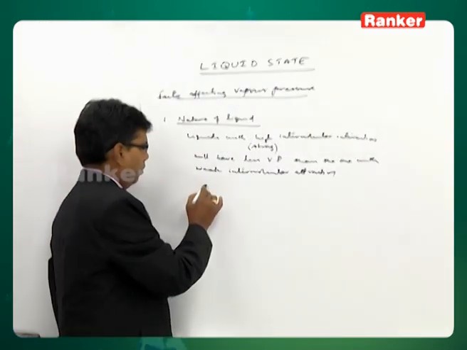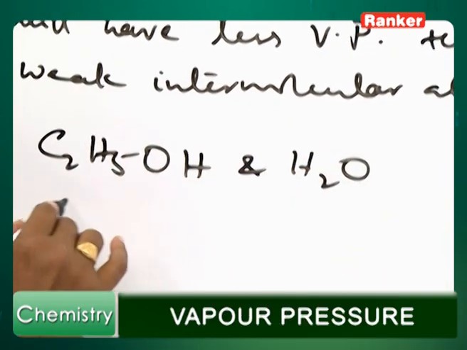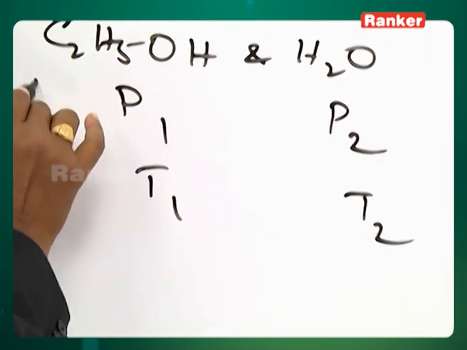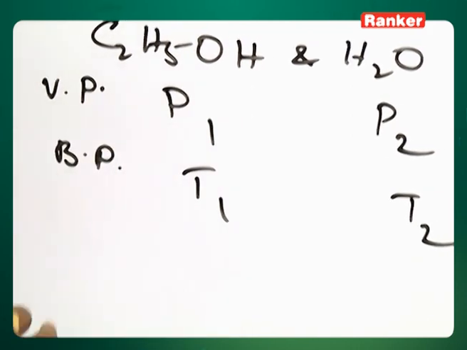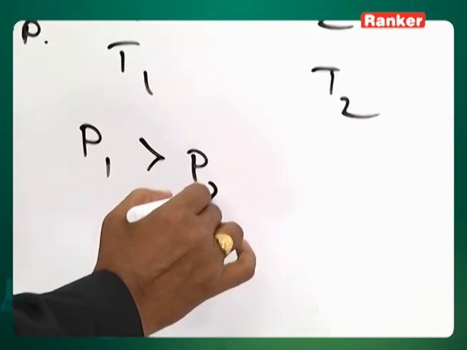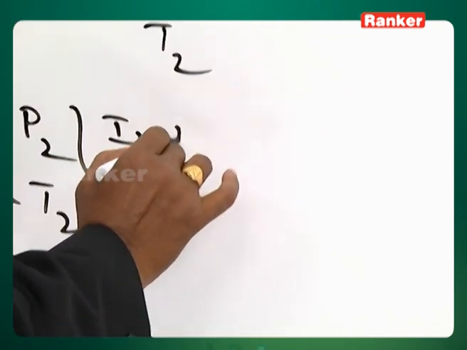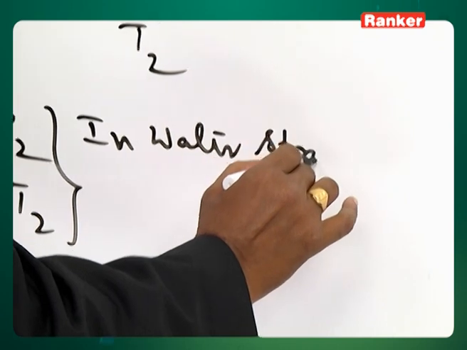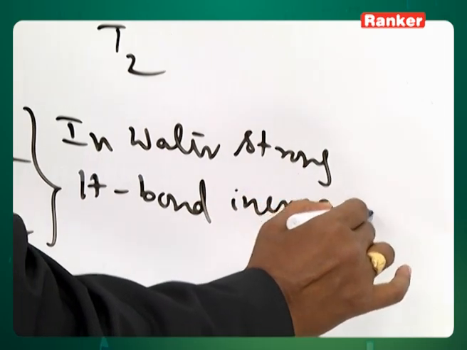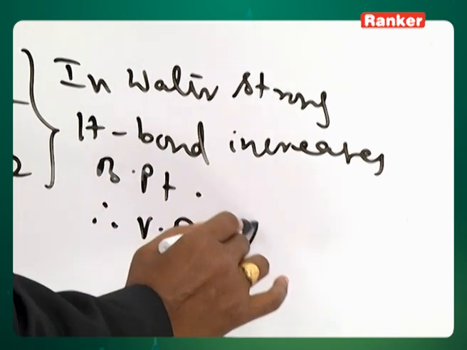For example, ethyl alcohol and water, as we just discussed, with vapor pressures P1, P2 and boiling points T1, T2. P1 is greater than P2, T1 is less than T2, because in water the strong hydrogen bond increases the boiling point. Therefore, the vapor pressure is less.